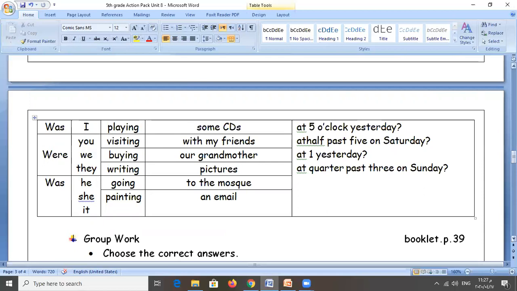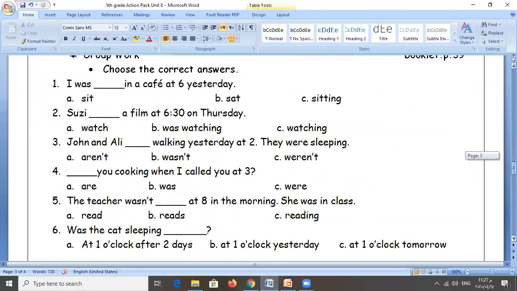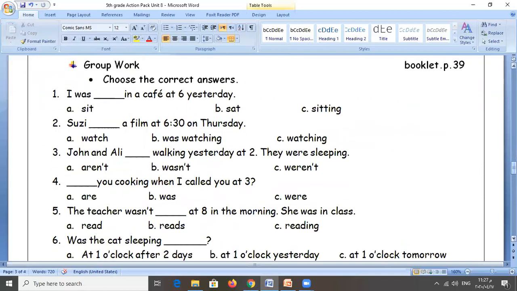Got it? I hope so. Now, let's move on. Group work, booklet, page 39. Choose the correct answer. According to this lesson, we will be able to answer this exercise. Now, let's get started. I was in a cafe at 6 yesterday.